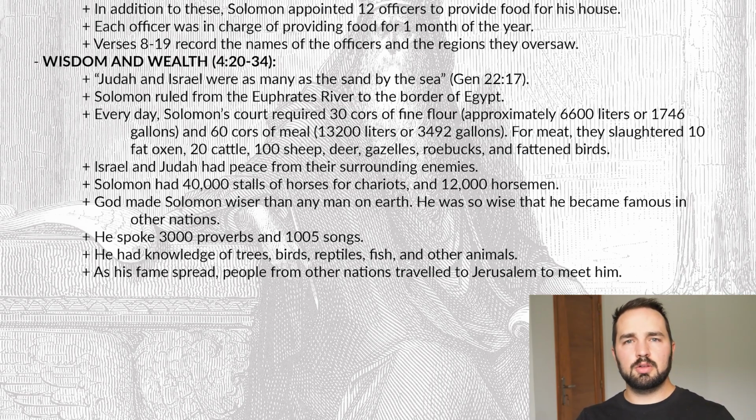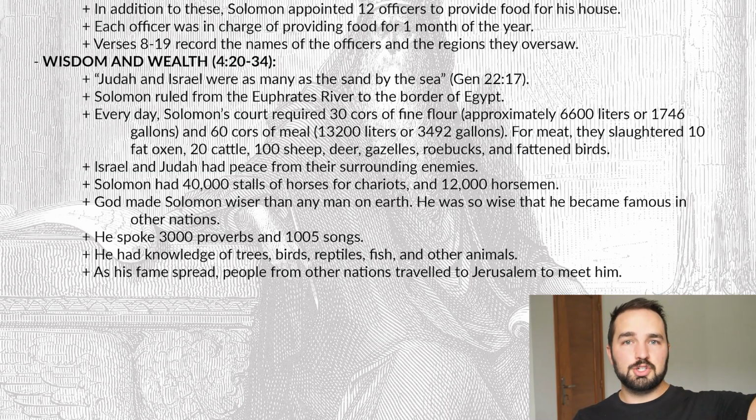Now we talk about Solomon's wisdom. God made Solomon wiser than any man on earth. He was so wise that he actually became famous in the nations. He spoke 3,000 proverbs and 1,005 songs. So if you read the book of Proverbs, many of those are Solomon's proverbs, right? And so that's the record.